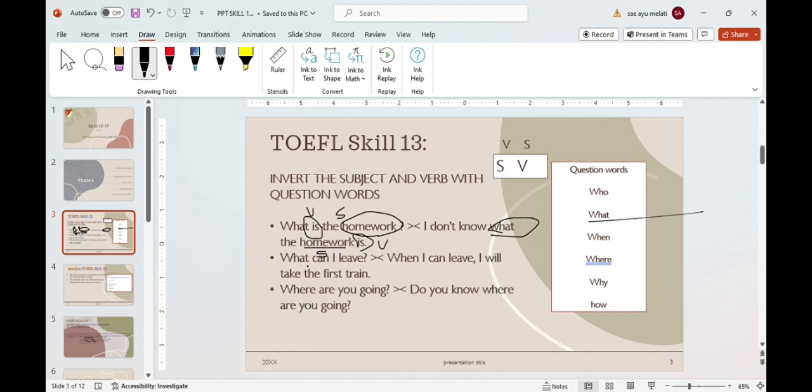Next, what can I leave? Can is a verb, and I is a subject. Let's compare. When I can leave, I will take the first train.